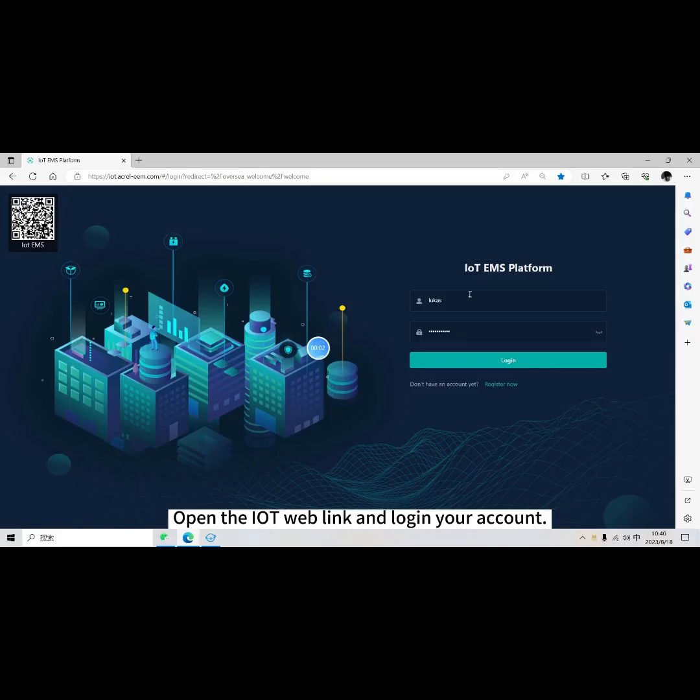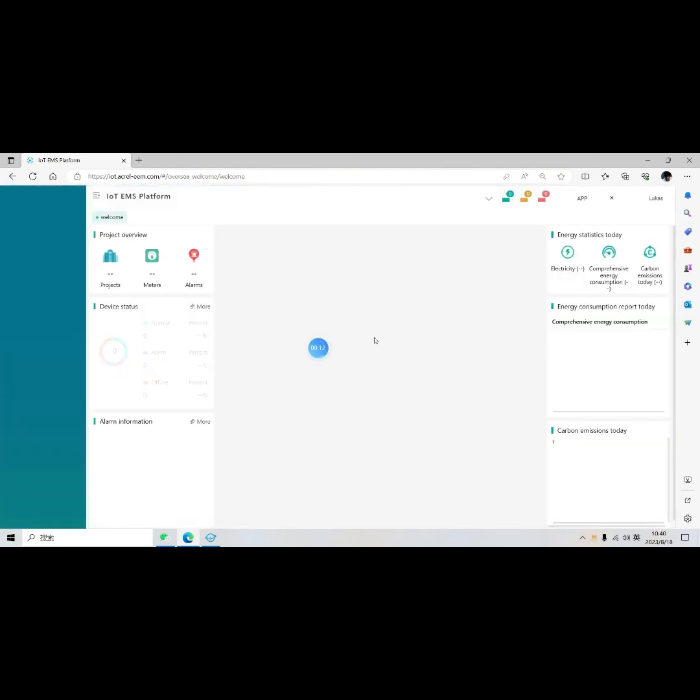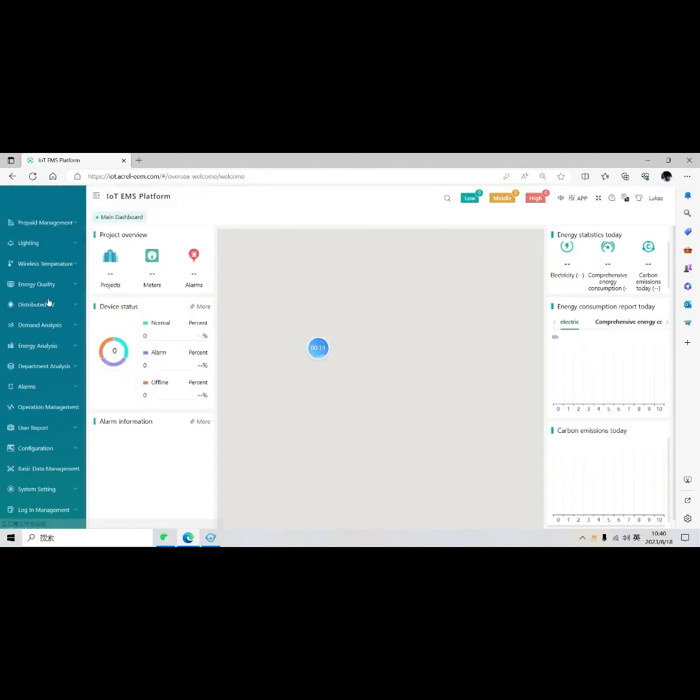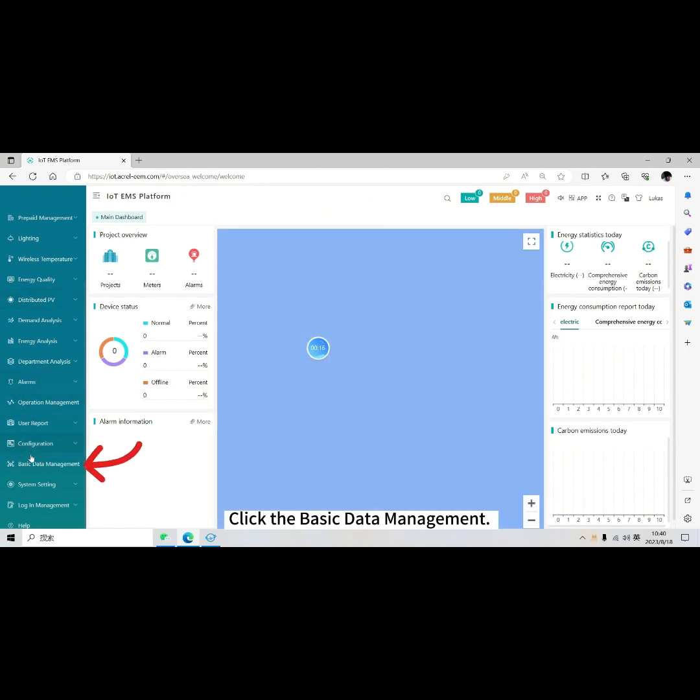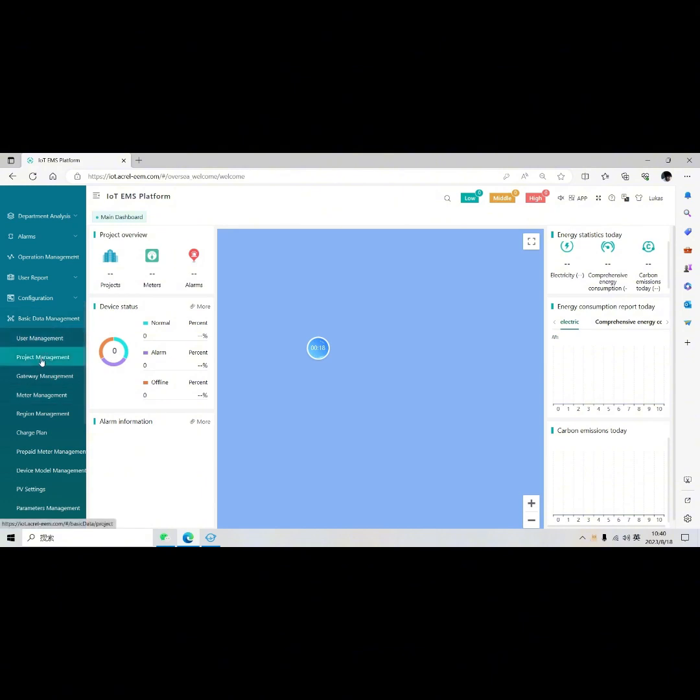Open the IoT web link and log in to your account. Click the Basic Data Management. Choose the Project Management.